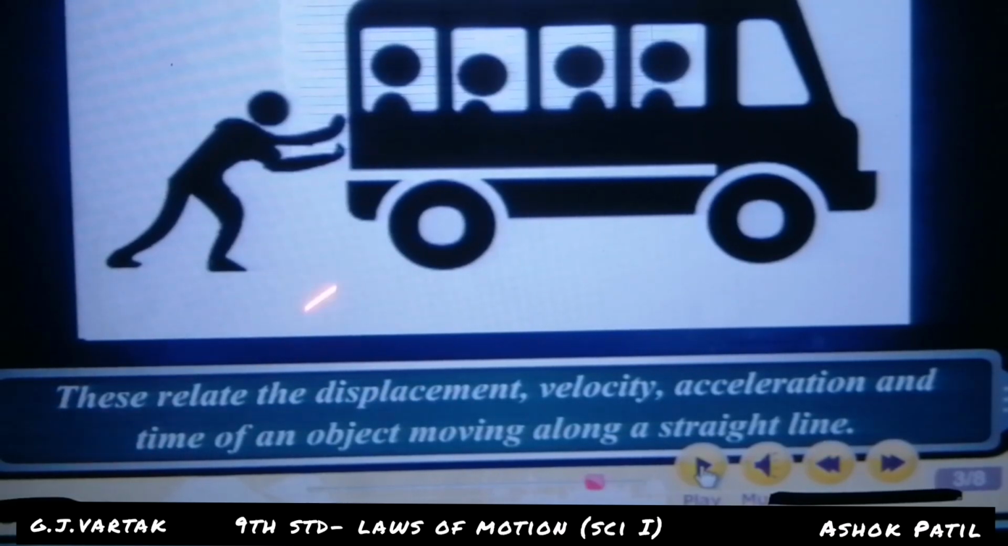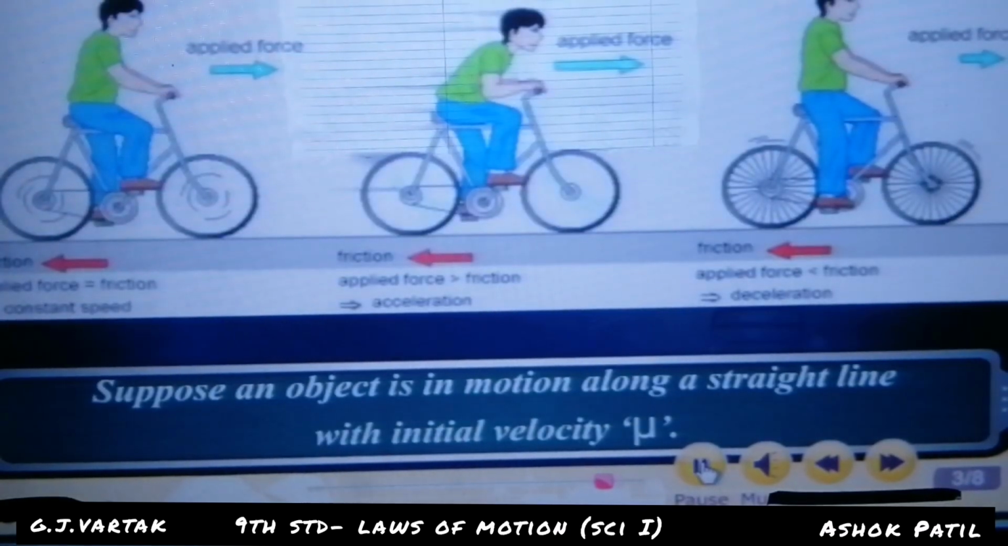Look at here. This is the bus, and one person pushes the bus. Suppose one person is here, and here is the friction.